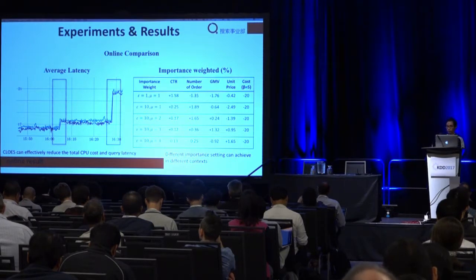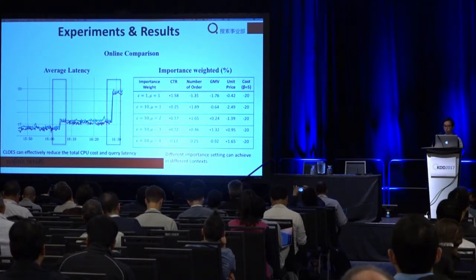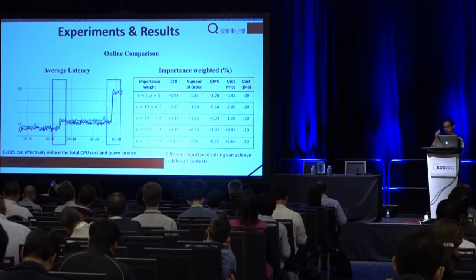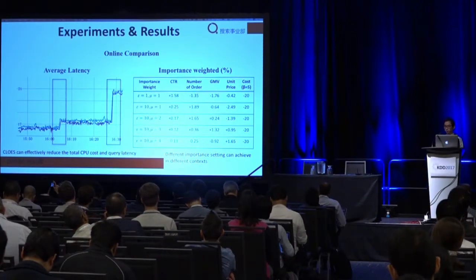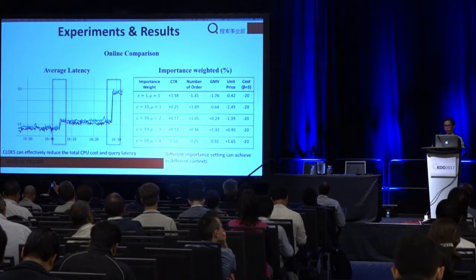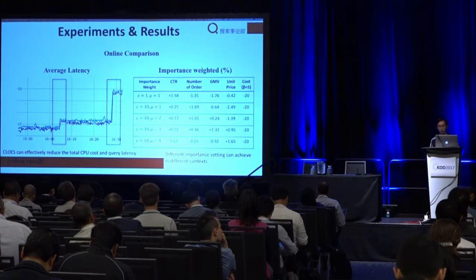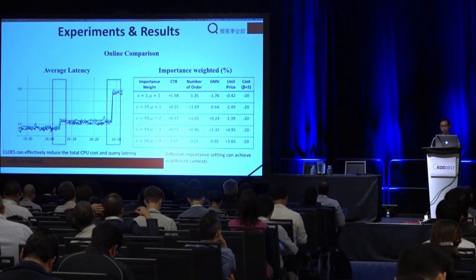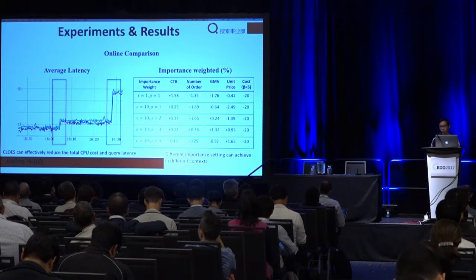And this page is the online result. The picture on the left records changes of the search latency when we uninstall CLOES. In particular, CLOES was shut down in two steps. First, a small portion of the search traffic is switched to the two-stage approach for gray testing. And after about 20 minutes, CLOES is fully turned off. We can see from the figure that there were two obvious rises of the latency curve, corresponding to the two steps, and the latency increased from about 60 milliseconds to 210 milliseconds.